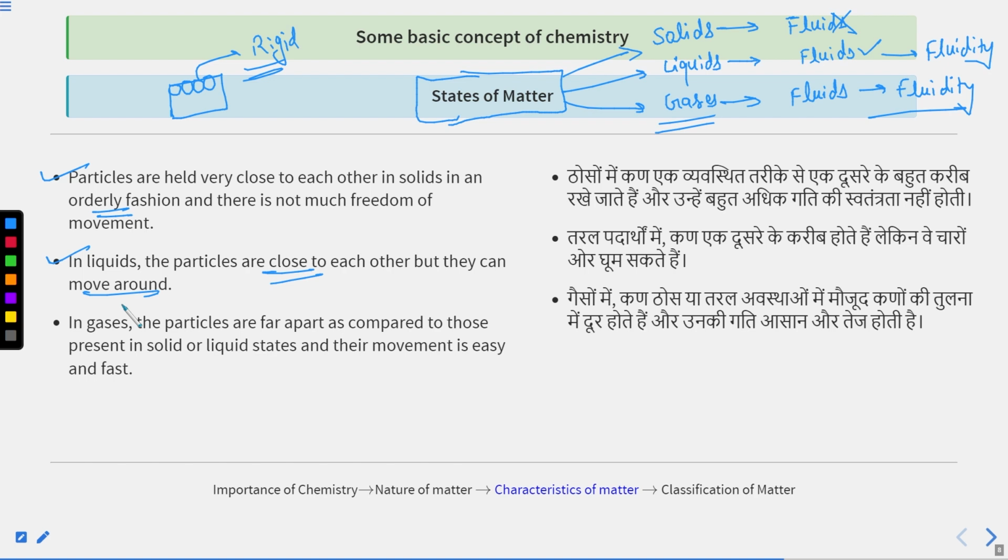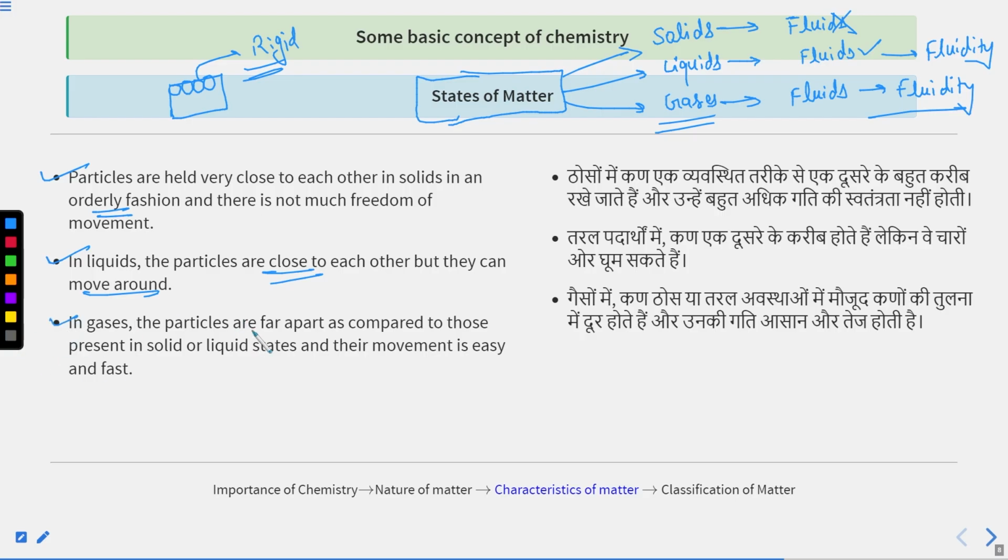How can you say that? You can take any amount of liquid, like 500 ml, and transfer that liquid into different types of beakers or vessels having different shapes. Liquids take up the shape of any vessel in which they are kept, but they have a definite volume. If you initially take 500 ml, it will be 500 ml in each and every vessel into which you transfer that liquid. This is a very interesting point.